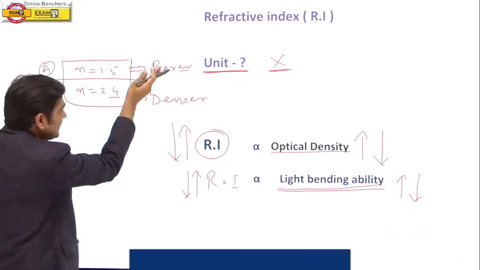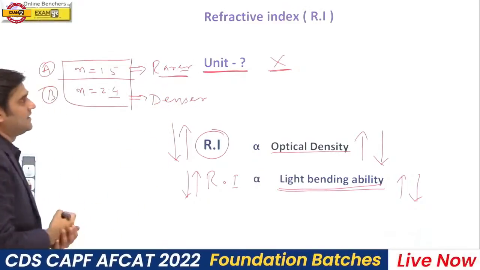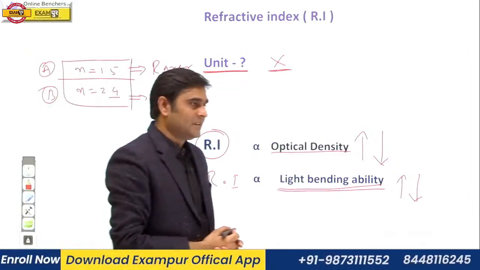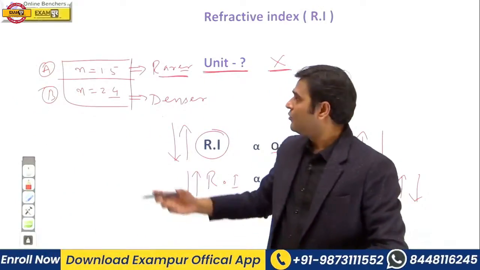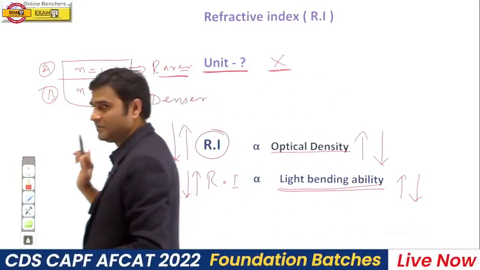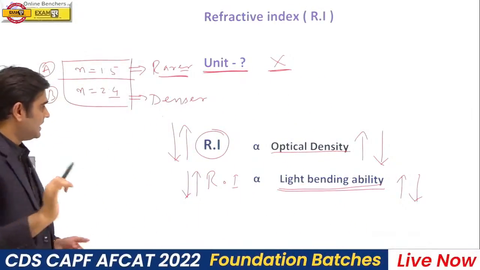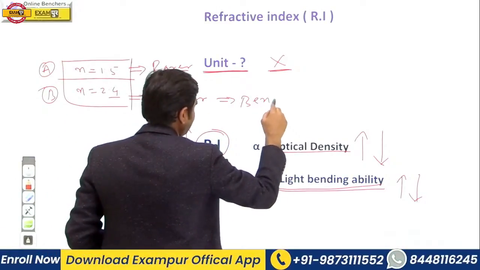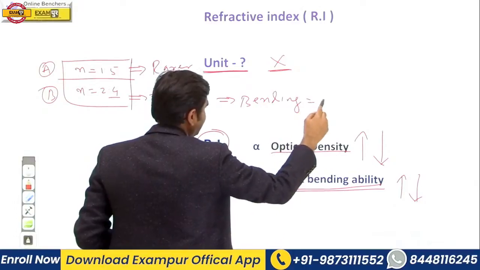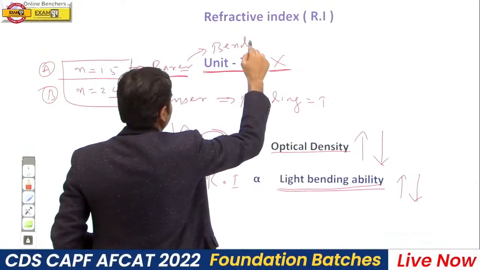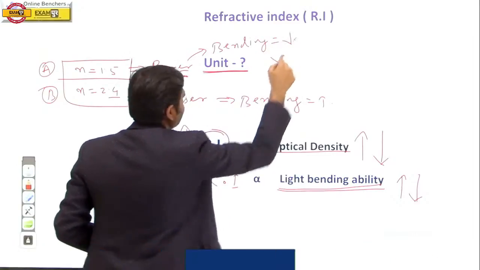Now the next question, which of the following medium will bend the light more? Definitely here more bending of light takes place, and this medium will bend the light less.